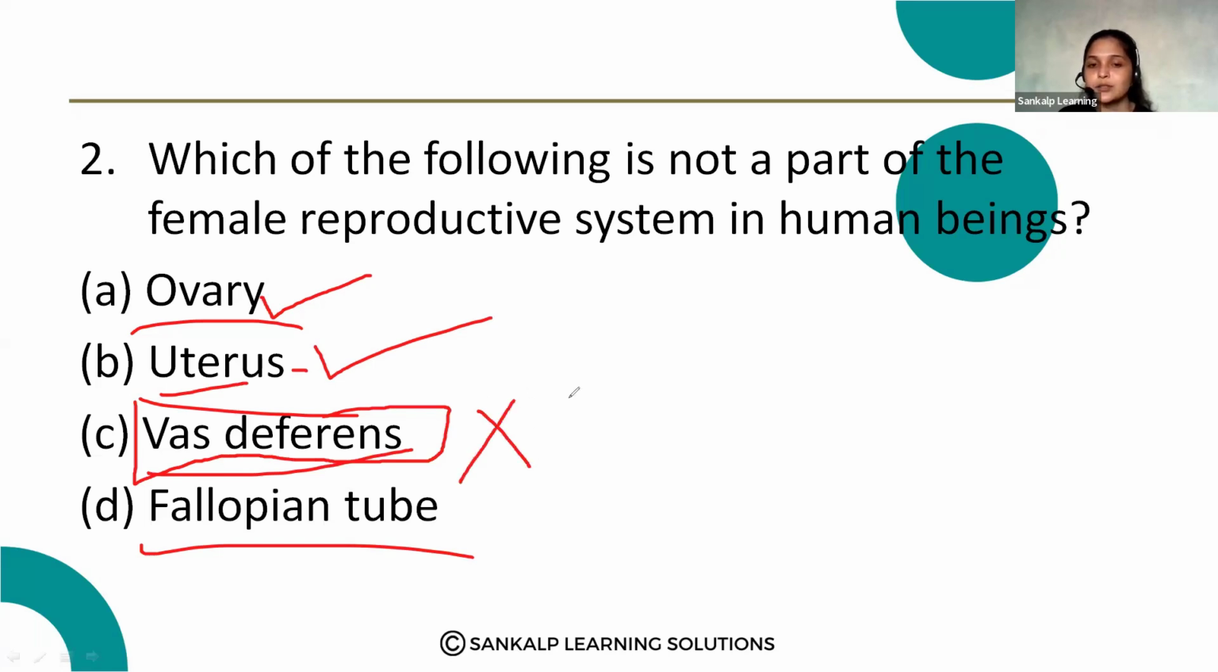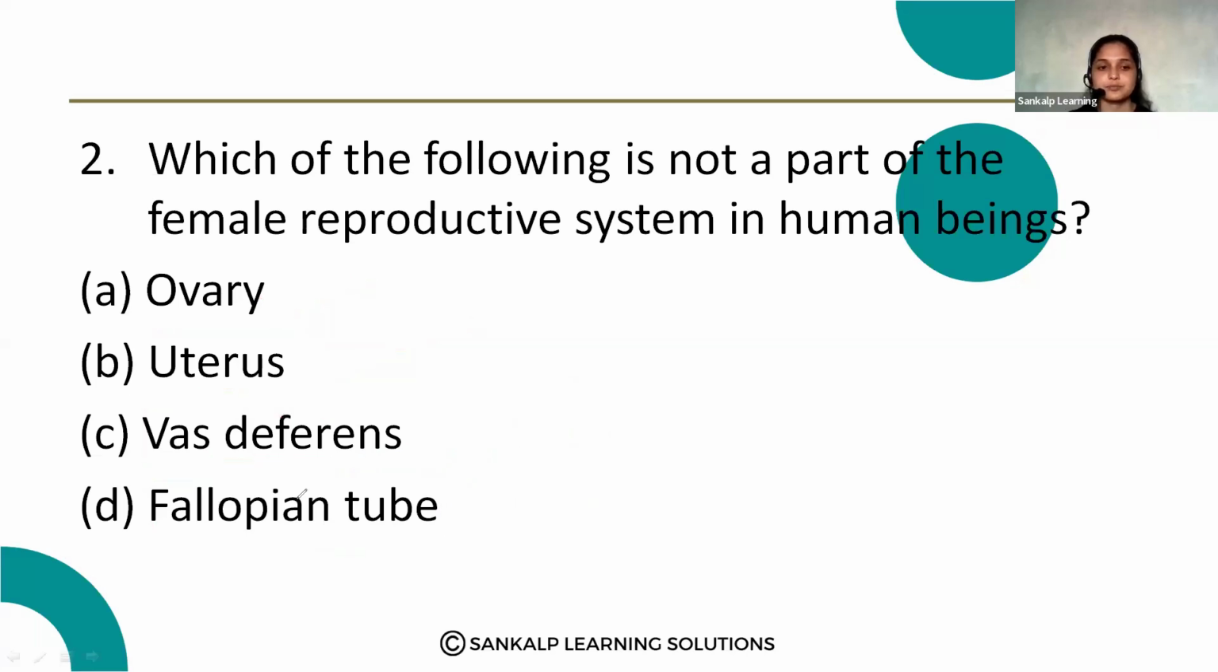No, it is a part of the male reproductive system, right? And fallopian tube, yes, it is also a part of the female reproductive system. Then what is the correct answer for this question? Here, vas deferens is a part of the male reproductive system. Okay, so option C is the correct answer. Note down the question.